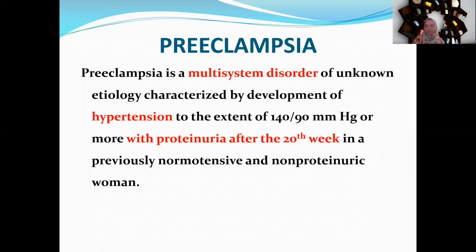The most important criteria: proteinuria is diagnosed, and the blood pressure is more than 140 by 90 after 20 weeks of pregnancy, first time in her life, and she was previously normotensive or non-proteinuric.